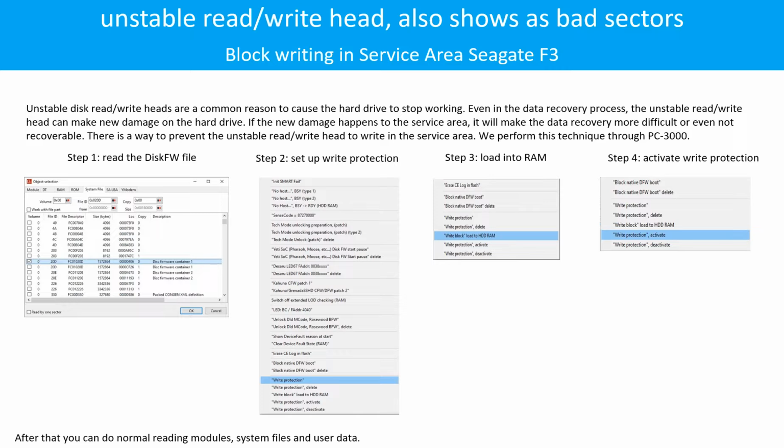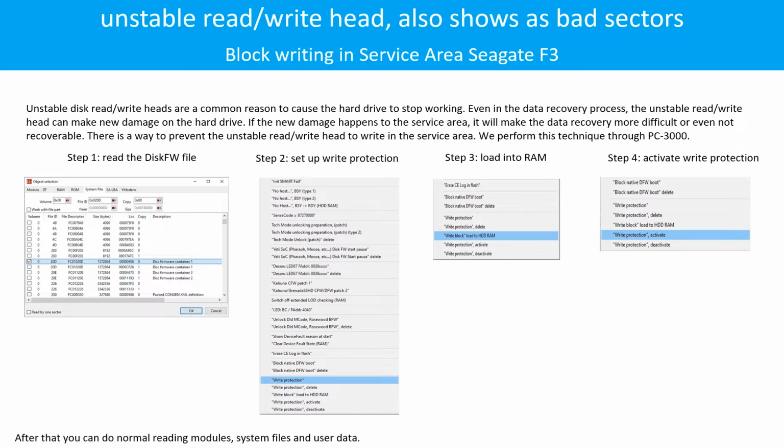Unstable read-write head also shows as bad sectors. The unstable disk read-write head is a common reason to cause the hard drive to stop working. Even in the data recovery process, the unstable read-write head can make new damage on the hard drive. If the new damage happens to the service area, it will make the data recovery more difficult or even not recoverable. There is a way to prevent the unstable read-write head from writing in the service area.